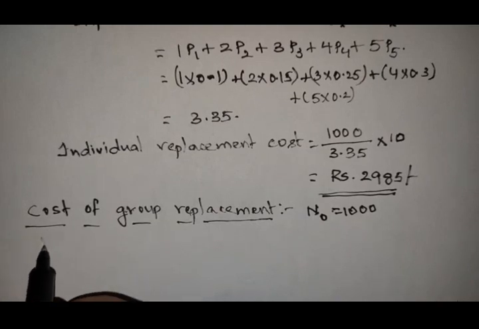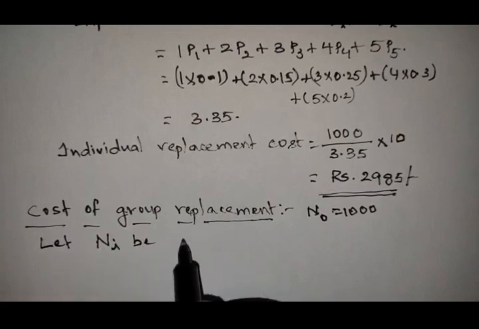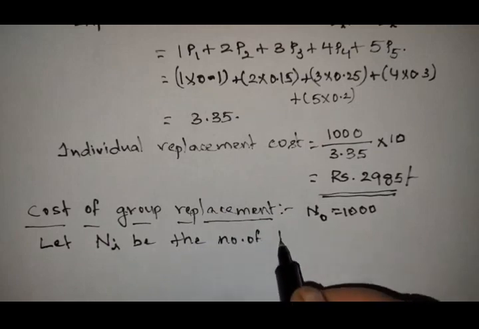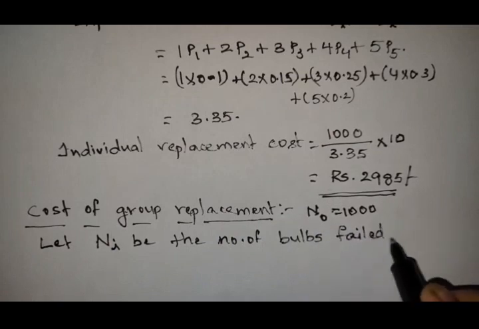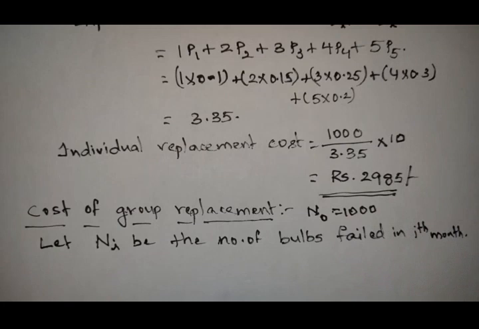So for that, let Ni be the number of bulbs failed in the ith month. Now let us substitute i equals 1, 2, 3, 4, 5 and so on. That means the number of bulbs failed in the first month, second month, third month, fourth month and fifth month. So we are going to find it for each particular month.